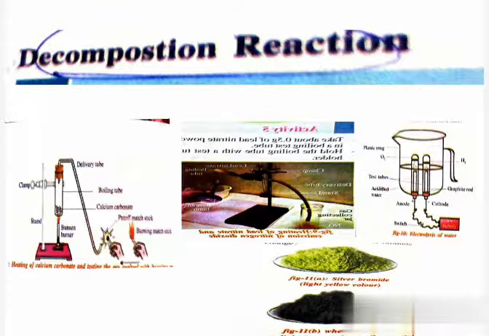Heating of lead nitrate and emission of nitrogen dioxide. On heating, lead nitrate is decomposed to lead oxide, oxygen, and nitrogen dioxide. You can observe brown fumes liberating in the boiling tube. These brown fumes are nitrogen dioxide. This is also one of the examples of a thermal decomposition reaction.